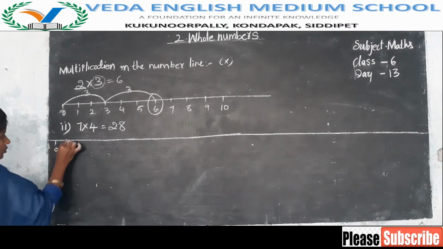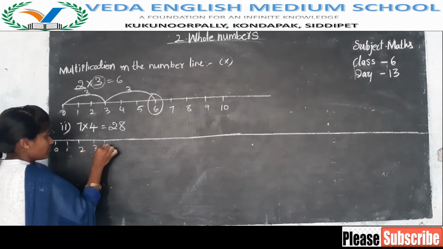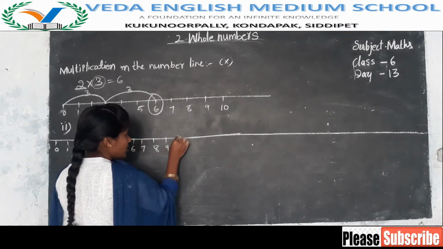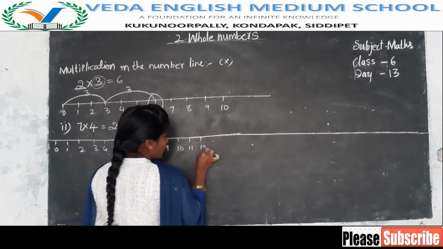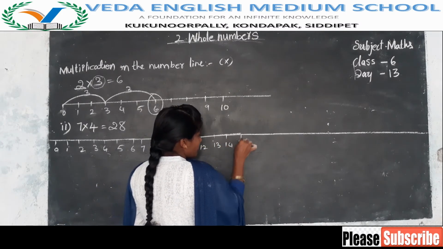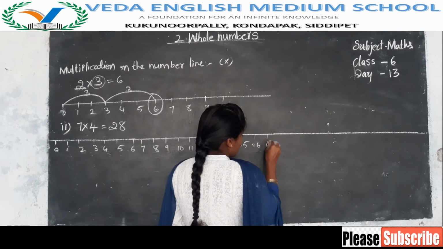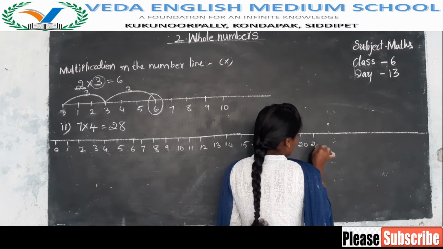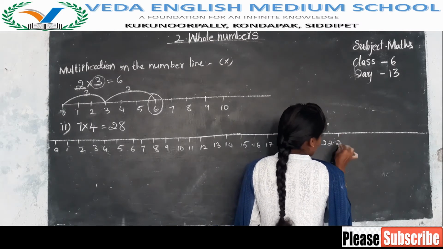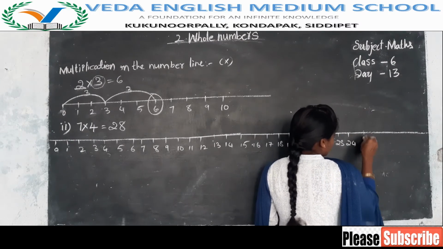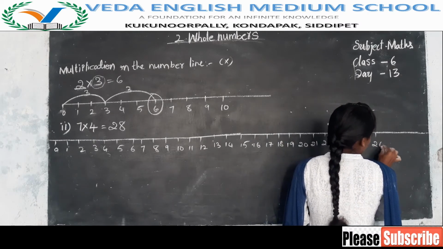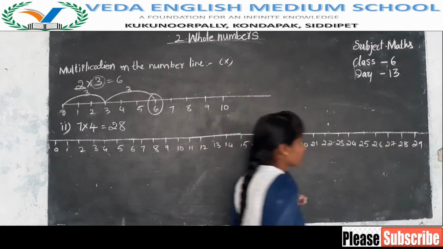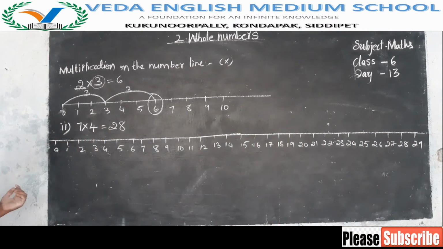Then 0 1 2 3 4 5 6 7 8 9 10 11 12 13 14 15 16 17 18 19 20 21 22 23 24 25 26 27 28 29. So the number line has been completed.